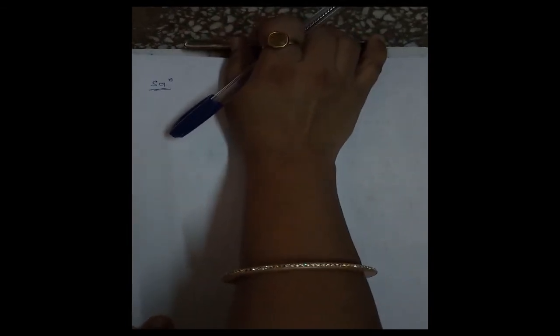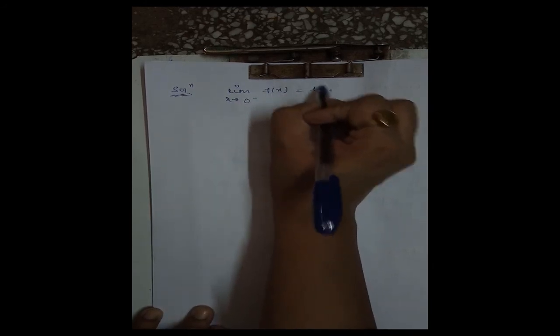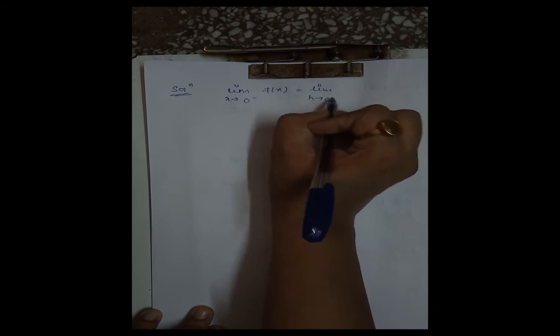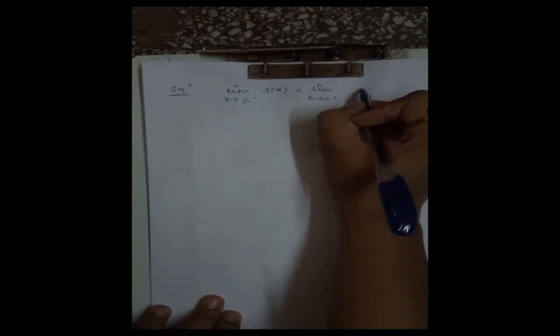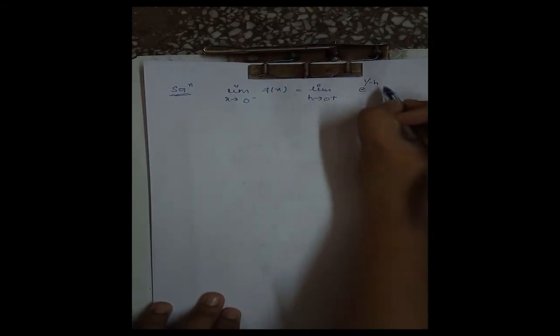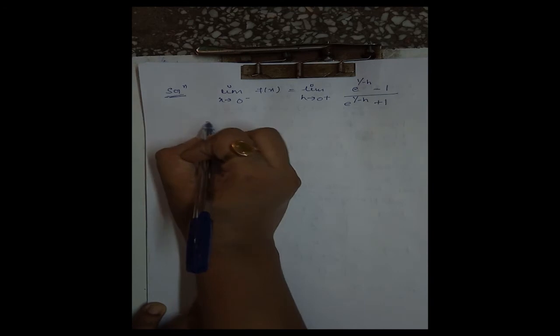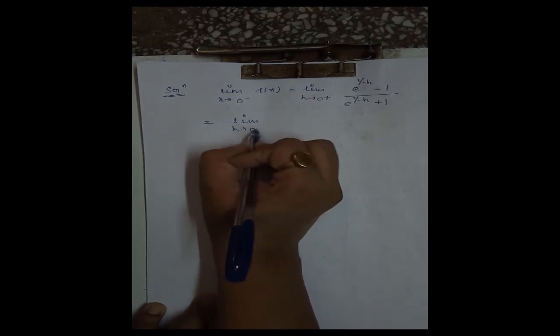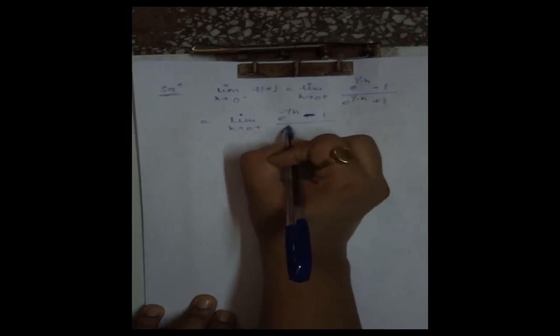Now first we find the limit. Limit x tending to 0 minus f of x is equal to limit h tending to 0 plus. Now substituting x is equal to 0 minus h in the given function, we get e to the power of minus 1 by h minus 1 upon e to the power of minus 1 by h plus 1. That is, this is equal to limit h tending to 0 plus (e^(-1/h) - 1) / (e^(-1/h) + 1).